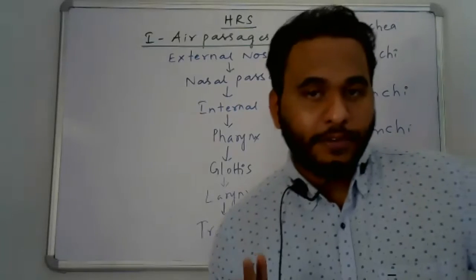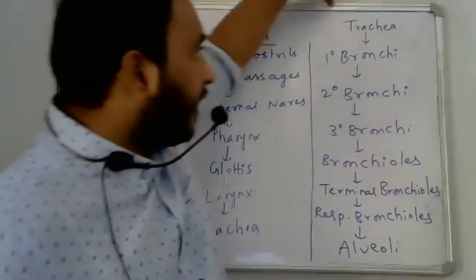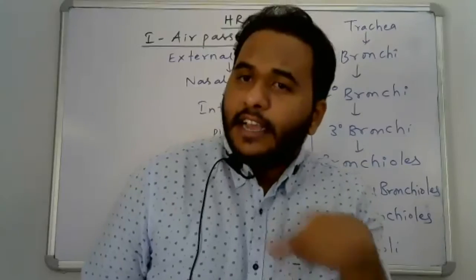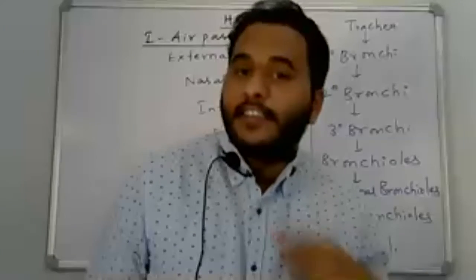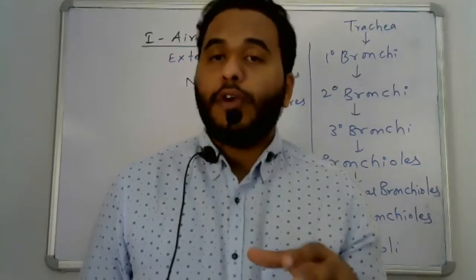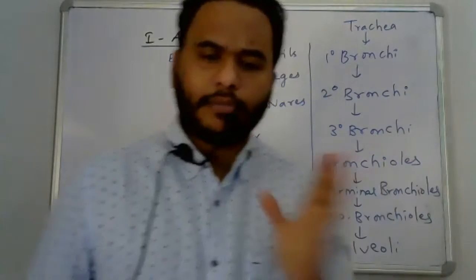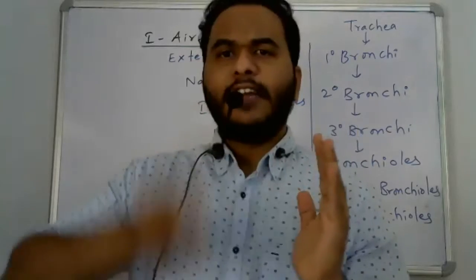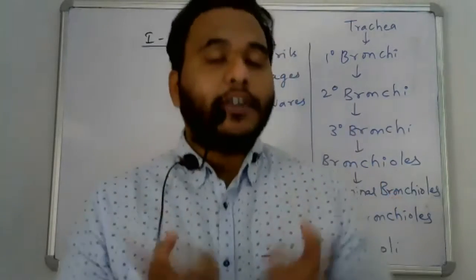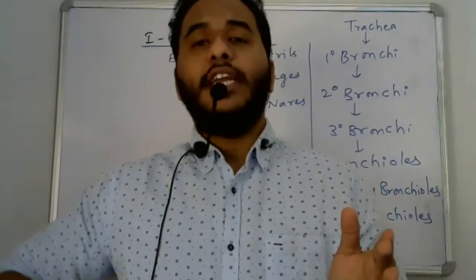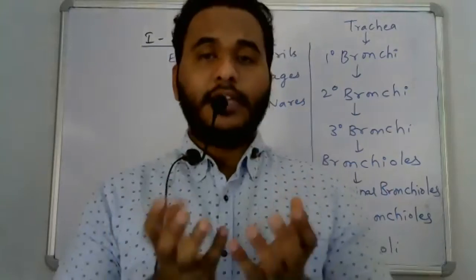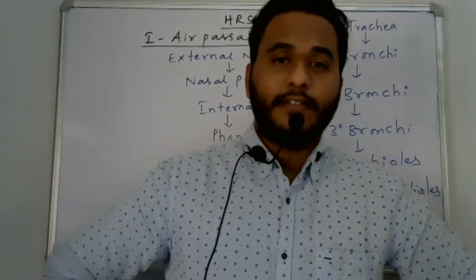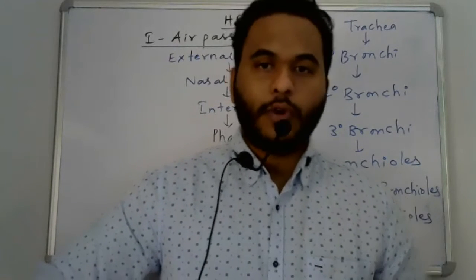Next, trachea. The trachea is 9 to 12 centimeters long, and it contains C-shaped cartilaginous rings, which protect the trachea and prevent its collapse. Because of these cartilaginous rings, the air moves inside the trachea very safely and freely. Since wind moves in the trachea, it is also called the windpipe.